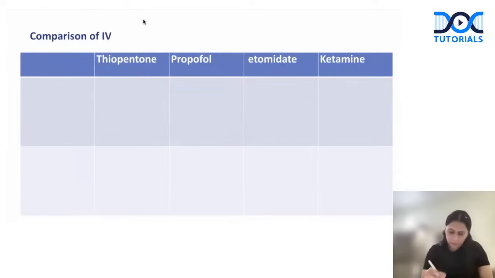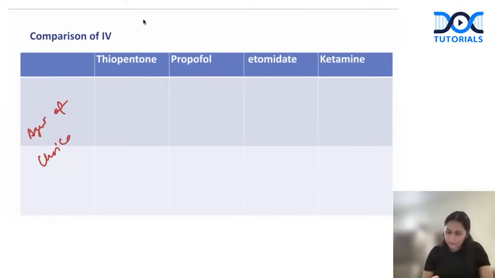So thiopentone. Remember, I'm talking about where they are agent of choice. Thiopentone for anesthesia is nowhere agent of choice. It is no longer preferred. But there are two places where thiopentone is drug of choice.